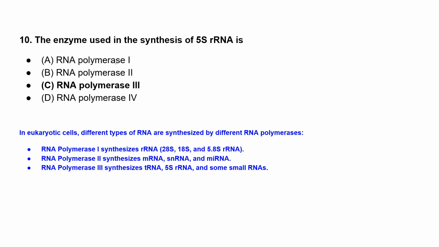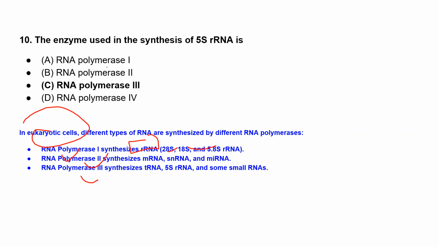Okay, let's see. Option C is the right answer. In eukaryotic cells, different types of RNA are synthesized by different RNA polymerases, and basically there are three types present. That is RNA polymerase one, RNA polymerase two, and RNA polymerase three. RNA polymerase one synthesizes rRNA, which kind? 28S, 18S, and 5.8S.